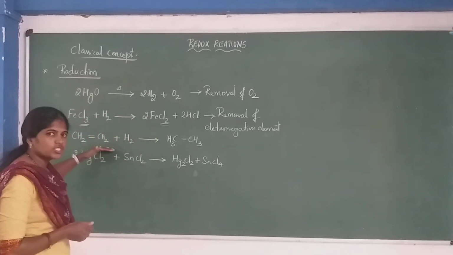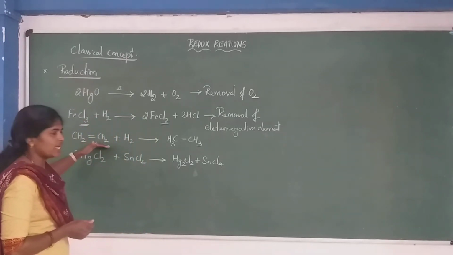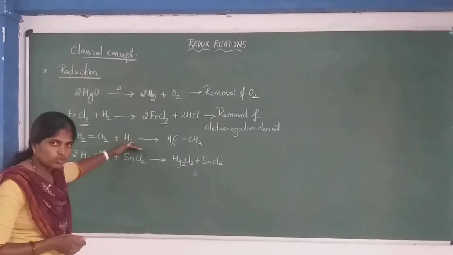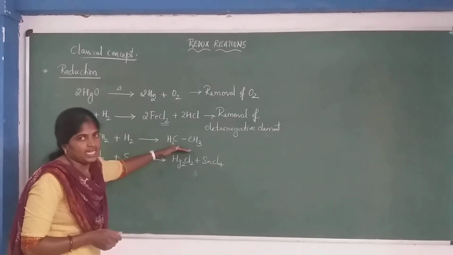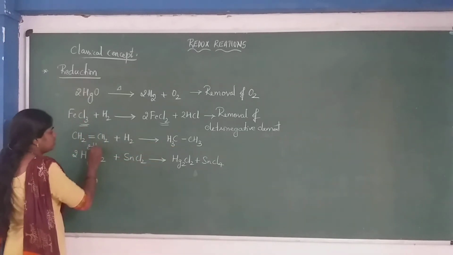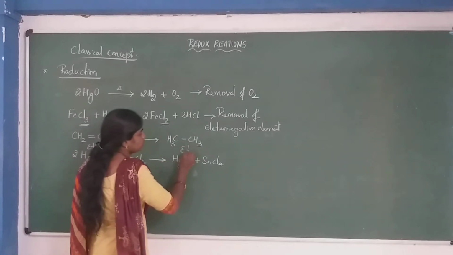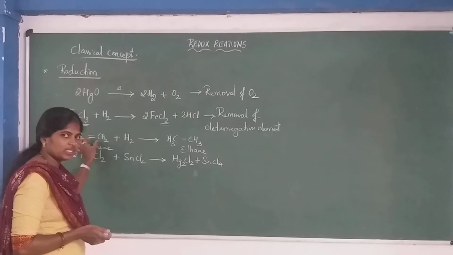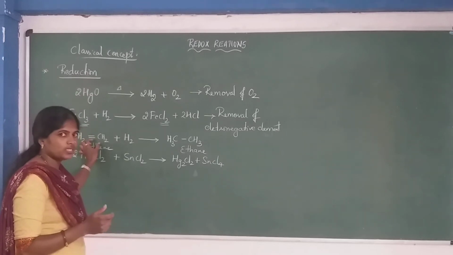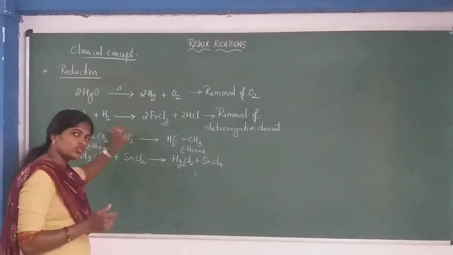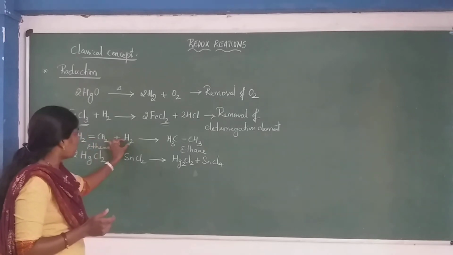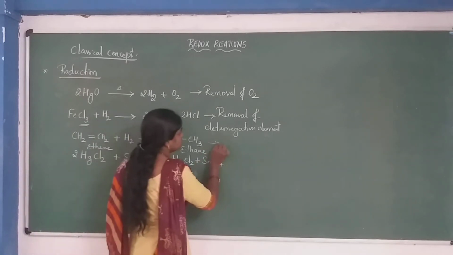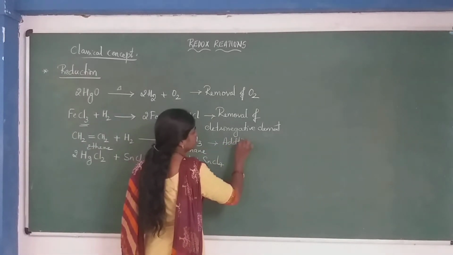Coming to the next equation, that is C2H4, which we call ethene. So that ethene combines with hydrogen to form ethane. Okay? Here there is a double bond between the carbons. So here hydrogen gets added, and hydrogen is added to form C2H6. So this is addition of hydrogen.